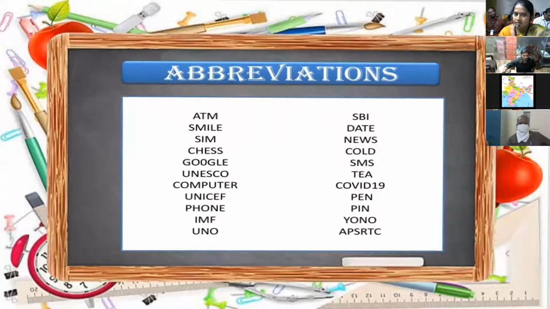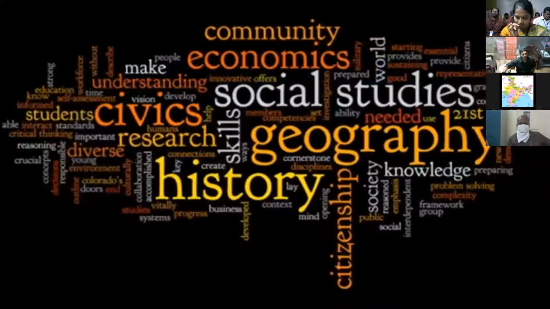We have a number of abbreviations in each and every lesson. Give them one abbreviation, let them write it on the board. Then in 30 days, they will learn 30 abbreviations. Or we can speak out one abbreviation in the classroom from our side, or ask the students to speak out one abbreviation each and every day. In 30 days, we take out 30 abbreviations, so they can easily learn them. Next slide, sir.